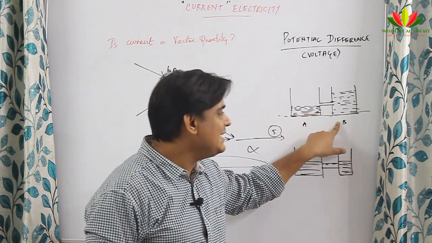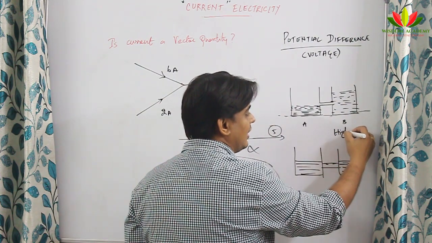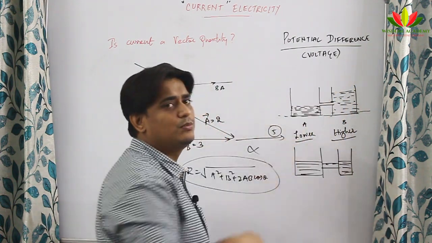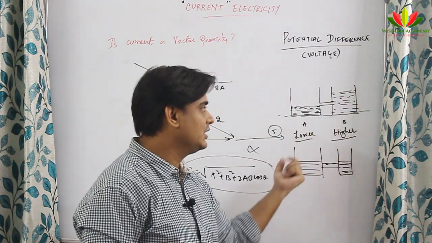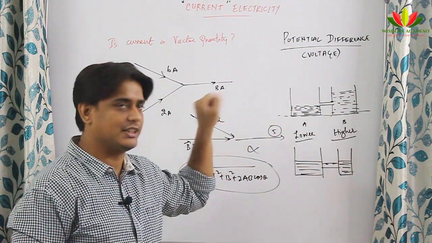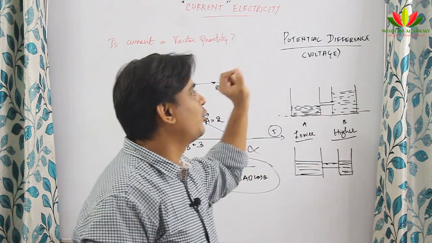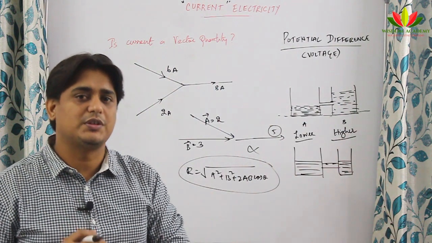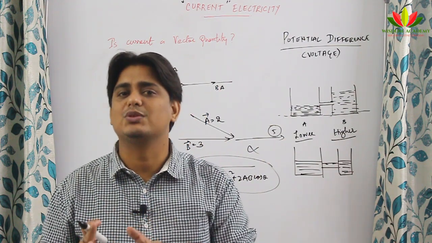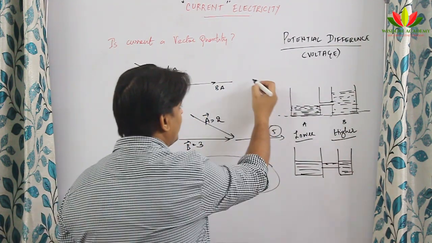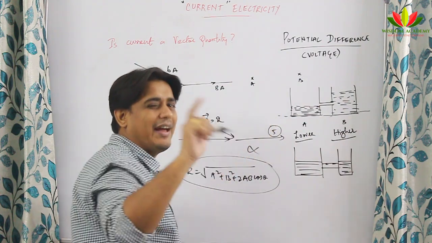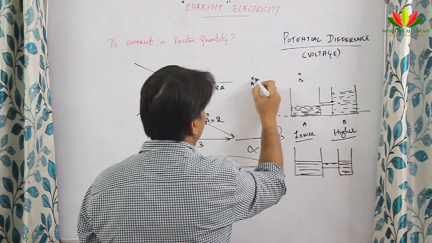Why does it happen so? Because point B is at a higher potential, point A is at a lower potential. So, always things move from higher potential to lower potential. Water moved from an area of higher potential to an area of lower potential, and that is why it moved in this direction. This is known as potential difference in the case of charges. So, if you want to move from point A to point B, what is the work done to carry 1 coulomb of charge? That is known as potential difference.